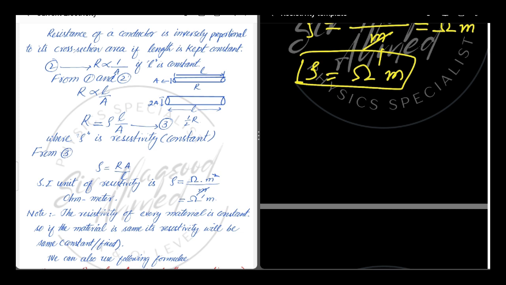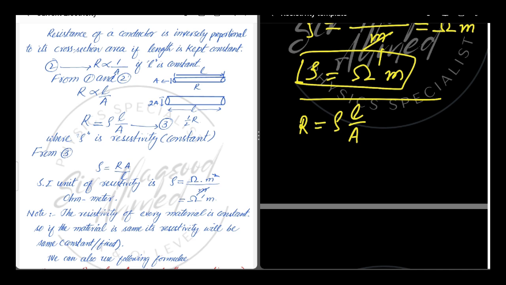Dear students, if length and cross section area are given, we can find the resistance of the conductor by using the formula R is equal to rho L over A, where rho, the resistivity of a conductor, will also be given.